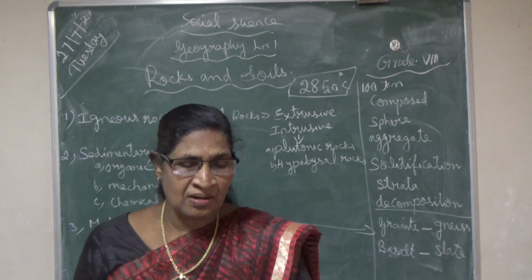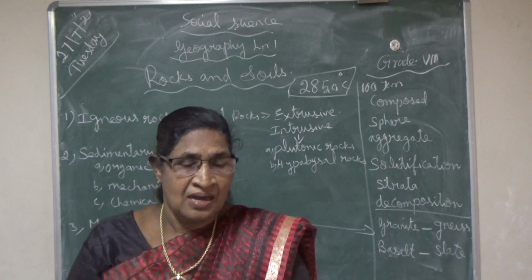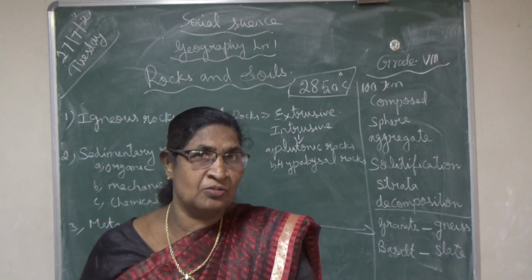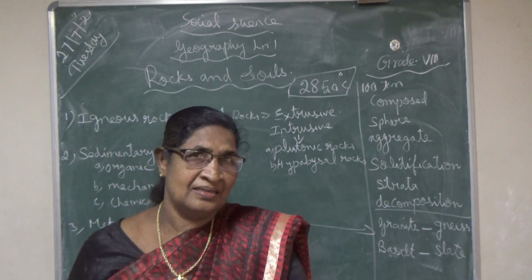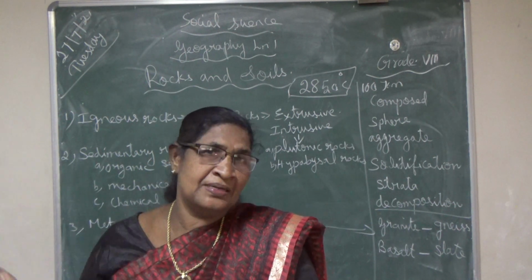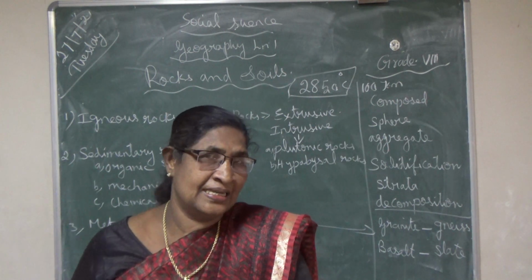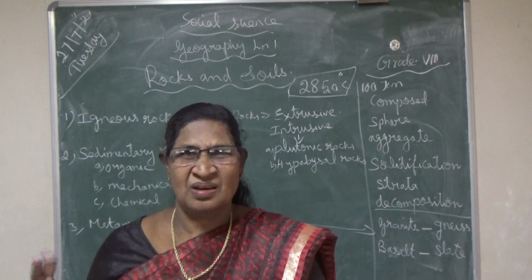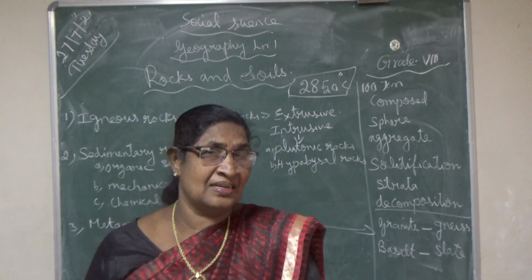Sedimentary rocks are formed by sediments derived or deposited by various agents. What are the agents? For example, wind and water. After thousands or millions of years, rocks are formed from these sediments.